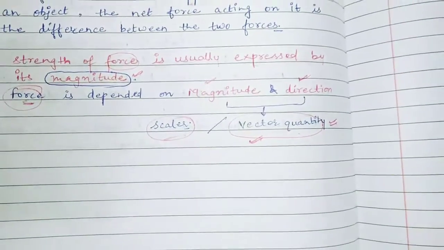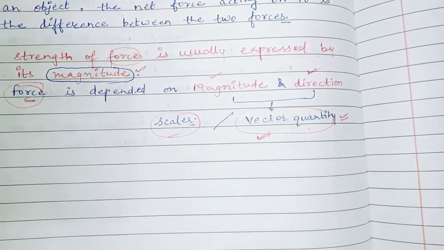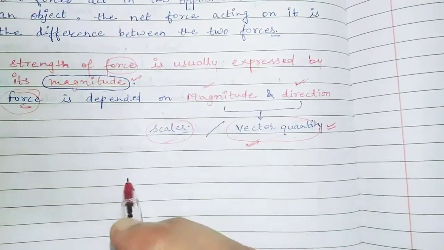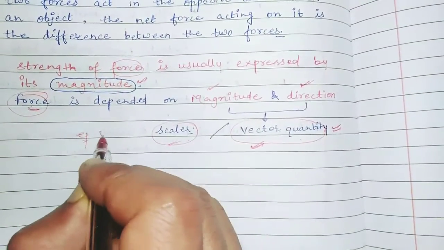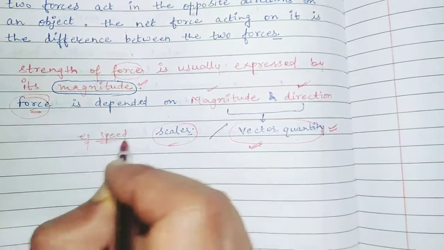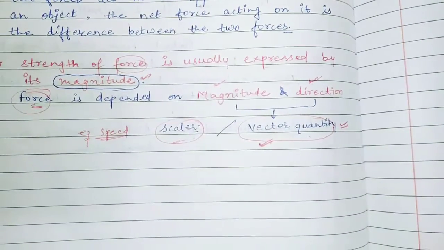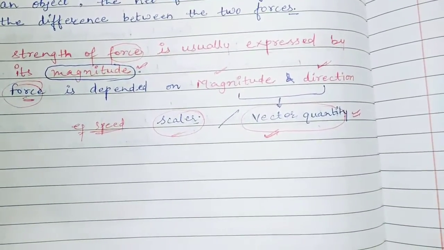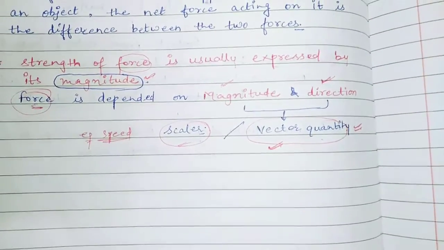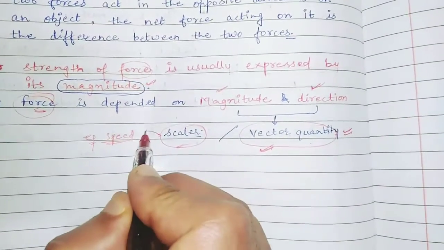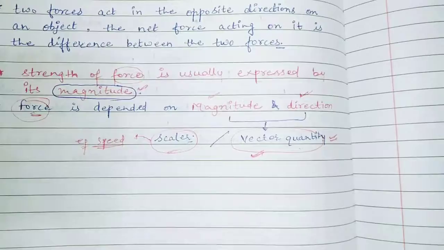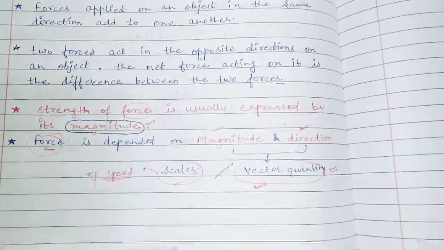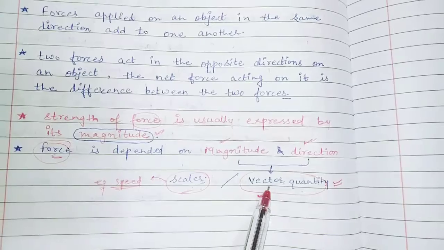And a scalar quantity is a quantity which has only magnitude. For example, speed. Speed is a kind of scalar quantity; we only see the value, we do not consider a direction in speed. So from here I think you have understood the introduction of force as well as scalar and vector quantities.